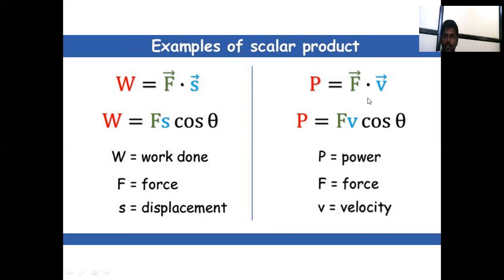Similarly, power is equal to force into velocity. That is the equation P is equal to F v cos theta, where P means power, F means force, and v means velocity.